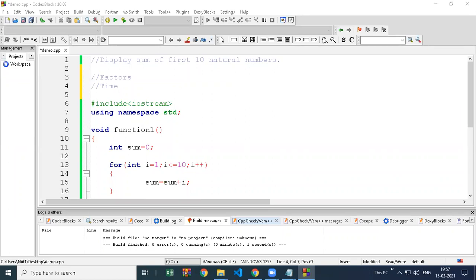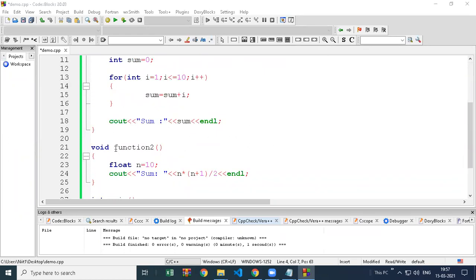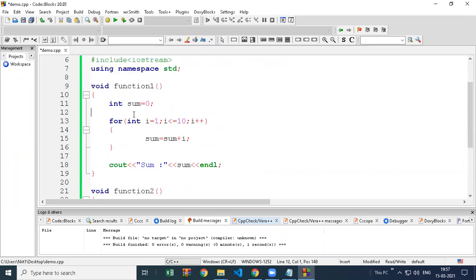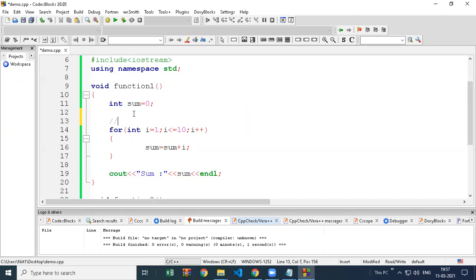This is a very important factor, because no one can decrease or increase time. Time is not in our hand. No one can handle time. So you have to find out the function which takes less time. Now why is function 2 taking less time? Let's find out. Let's take one example.